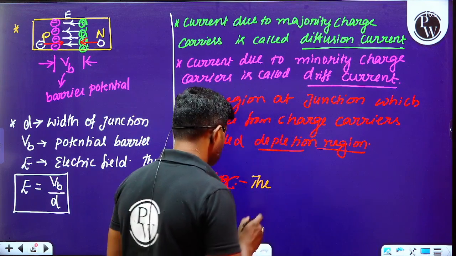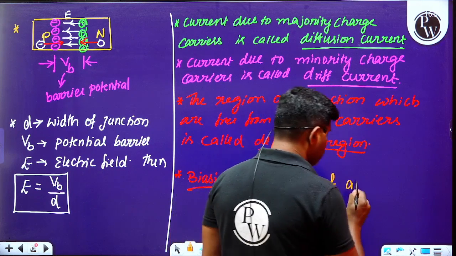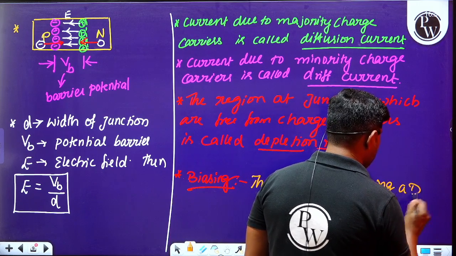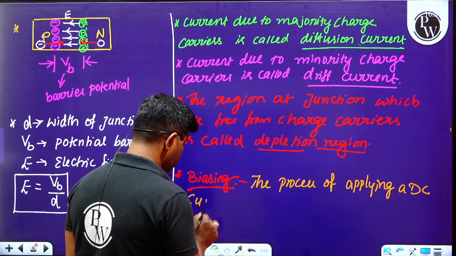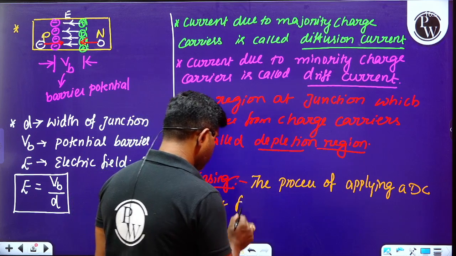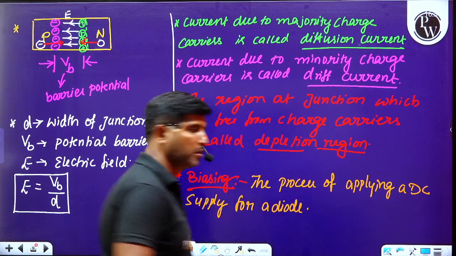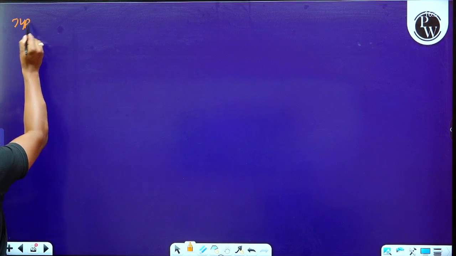The process of applying the DC supply to a diode is called biasing, and there are different types of biasing here.